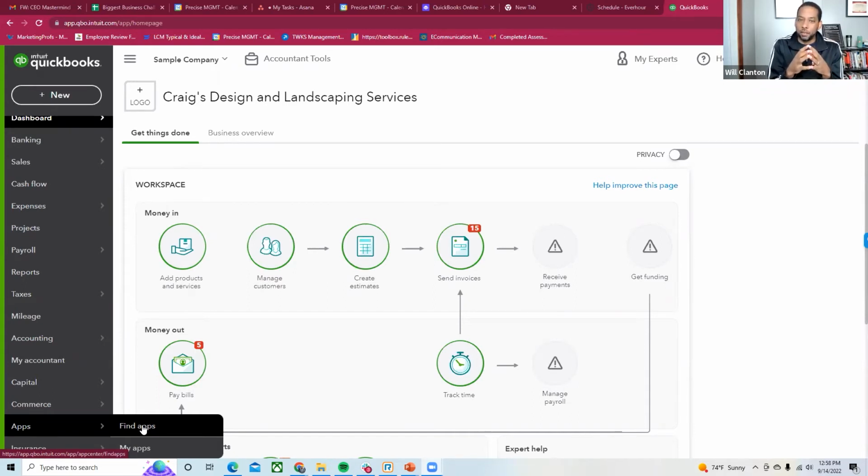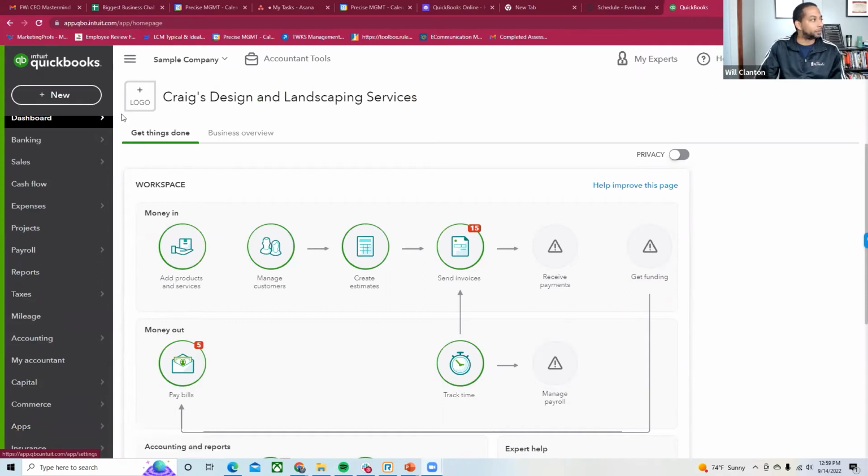So you just want to look and see if there's an integration out there, and then actually sync that to QuickBooks. Once you sync it, it's going to be connected. So test and see if there's an integration out there so that you can connect your client based upon the software that they're actually using to run their practice, right? So that's where your apps is at. You're just going to find apps and go through that and figure that out.